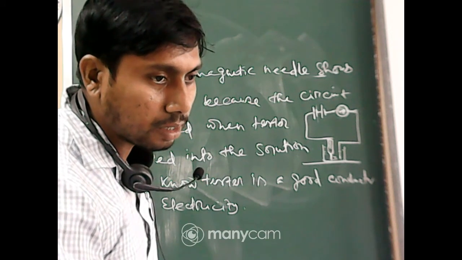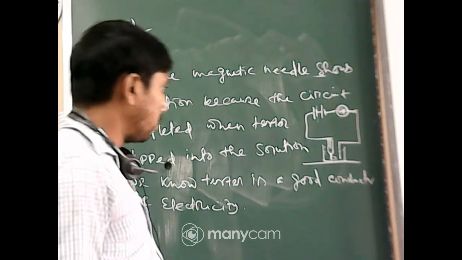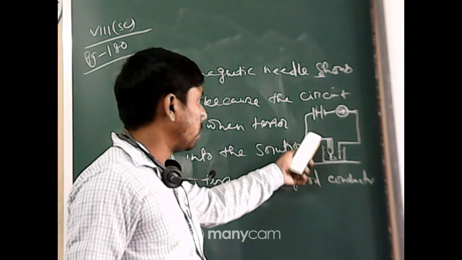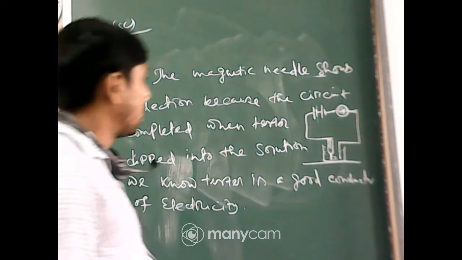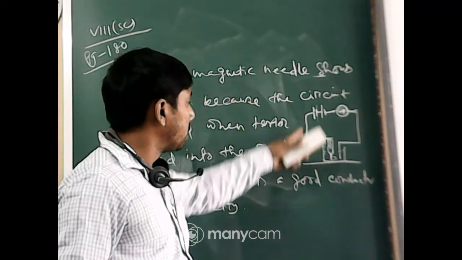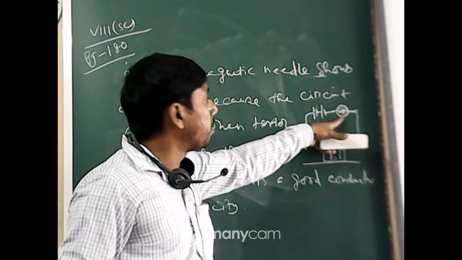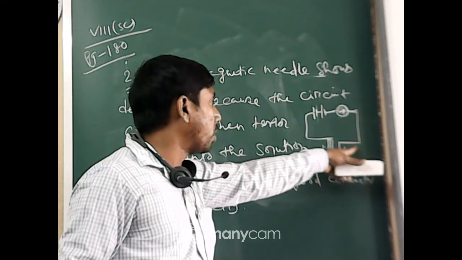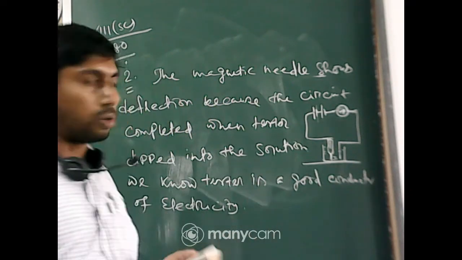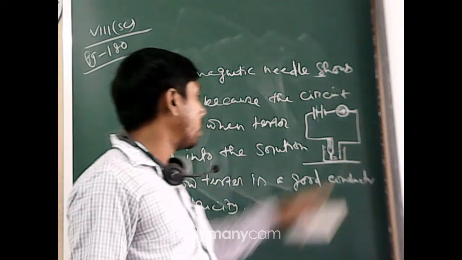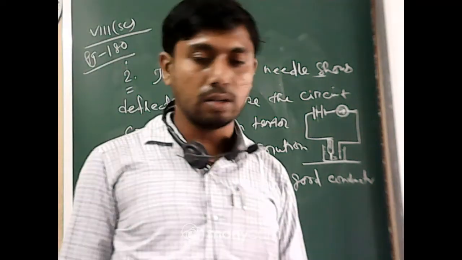Image is not clear. Just let me check. Here the image is clear, but there are some drawbacks, maybe due to the light effect. Here is the battery, this is the conductive wire, at the last end there is the tester, there is the magnetic needle, and there is the conductive wire, and this is another end of the electrode. This is one electrode, this is one electrode. Okay, here the circuit is not required.